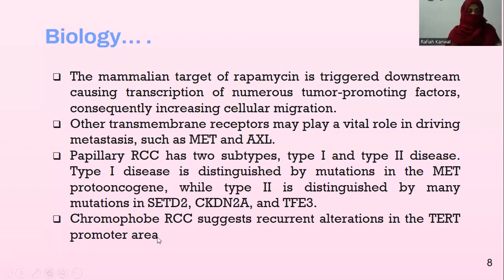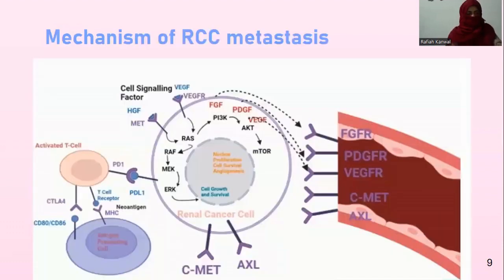While chromophobe RCC is a rare type of kidney cancer that forms in the cells lining the small tubules in the kidney, chromophobe RCC suggests recurrent alteration in the third promoter area. Picture here shows the mechanism of RCC metastasis. There are certain changes that appear in the renal cancer cell.